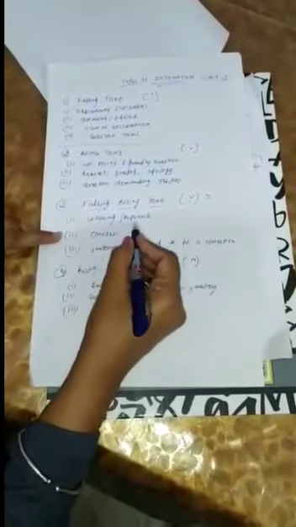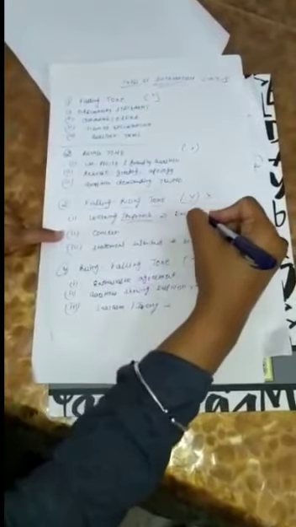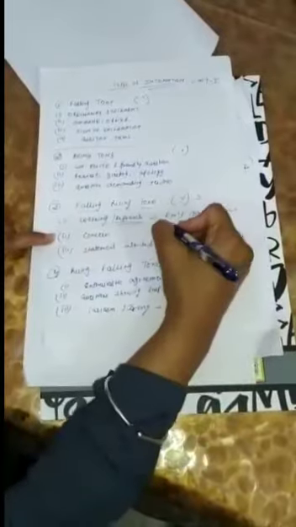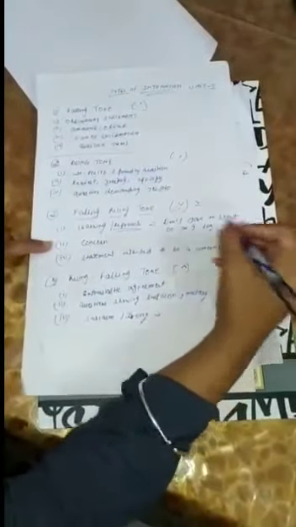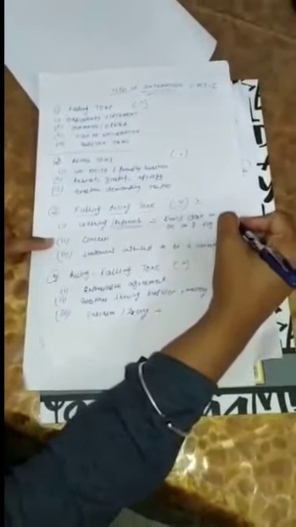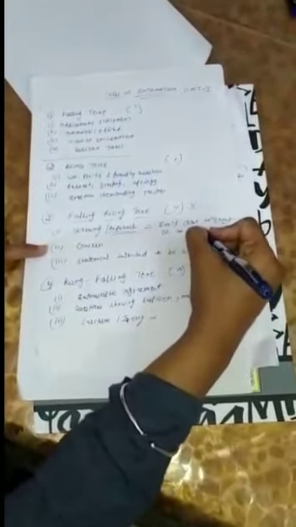Now the first type of falling rising tone is warning and reproach. It's a common word, warning. Such sentences like, don't dare to shout, or maybe do as I say. If such sentences are found in the exam, you have to put a falling rising tone. Again, the tone would come on the last word, falling and rising. Here you will get 1 mark. Again, do as I say, falling rising tone, because such sentences come under warning.